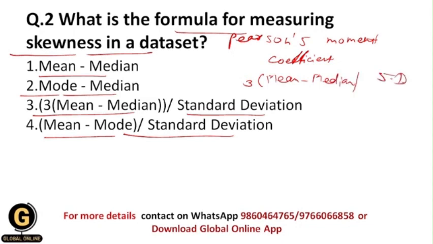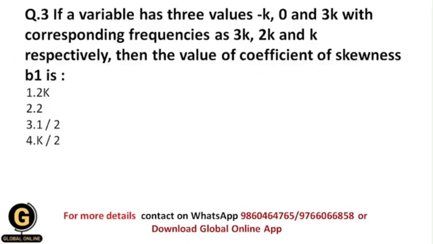Okay, and that's why your correct answer should be 3 under bracket mean minus median upon standard deviation.